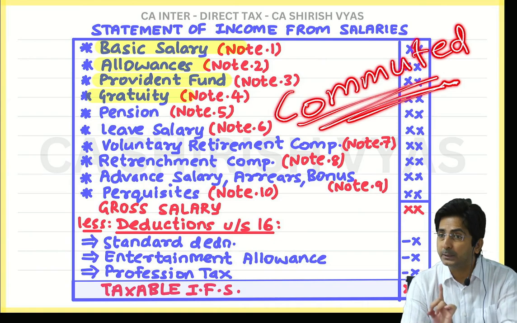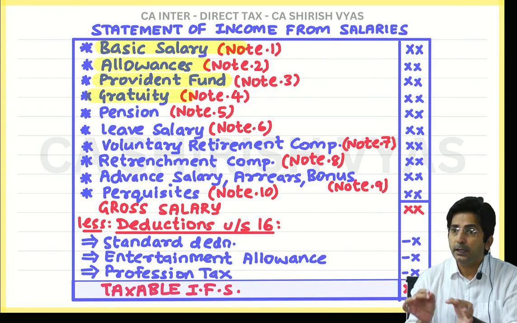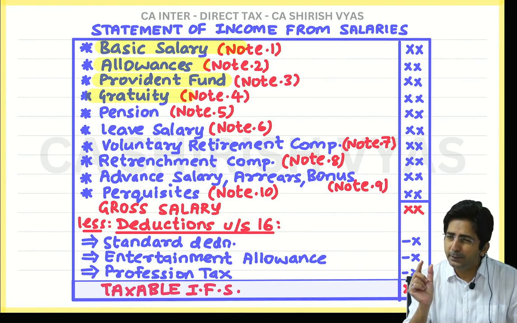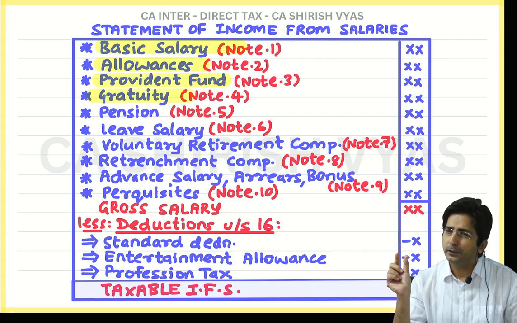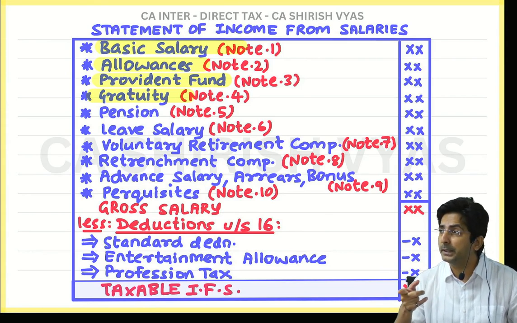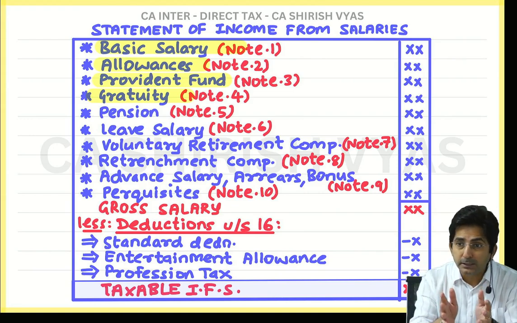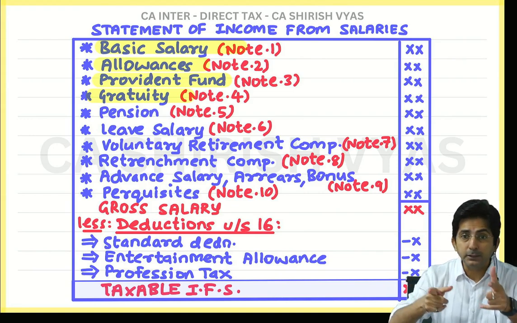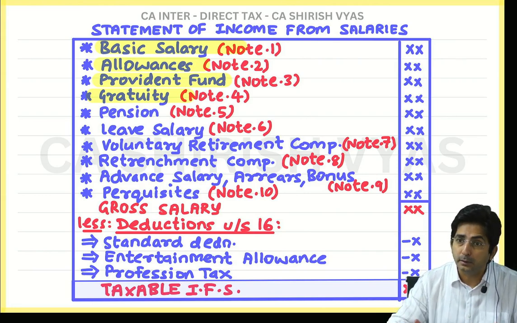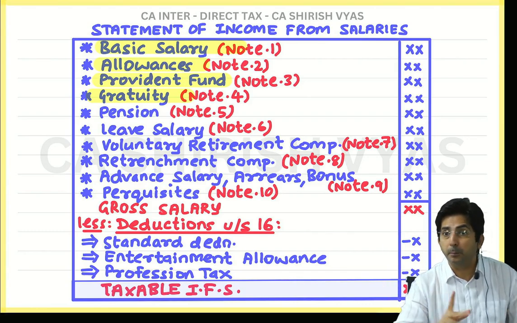Okay? So see, I am explaining what is commuted pension. You know what is commuted pension? If you request the boss, instead of giving me every month a small amount, give me a lump sum amount. This is called commuting the pension. Commuting means converting monthly pension into lump sum. The difference is, monthly pension you will keep getting month to month till you die, but lump sum pension you will get in one shot, a big amount.